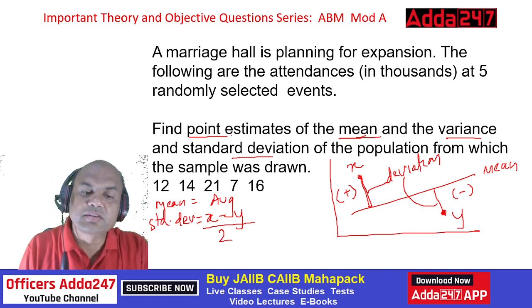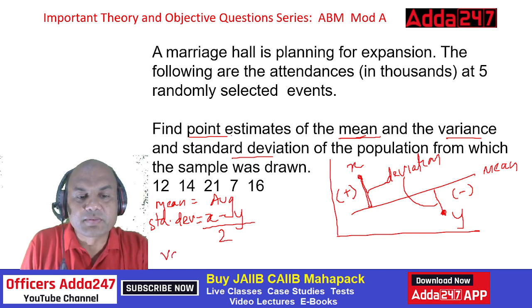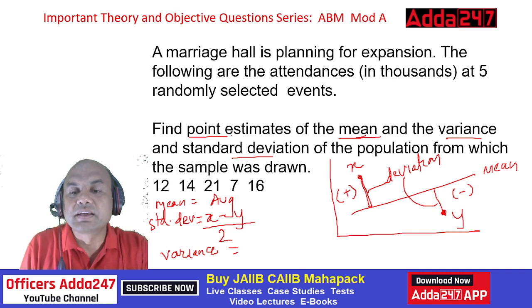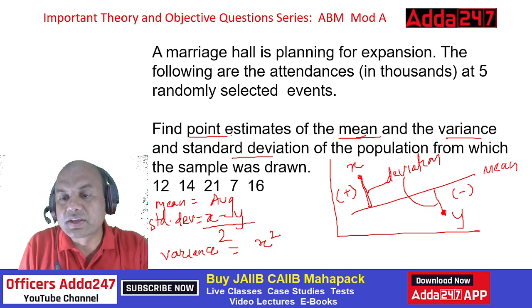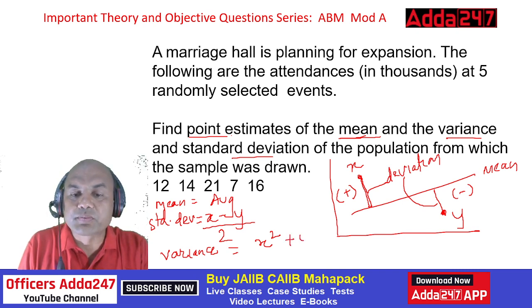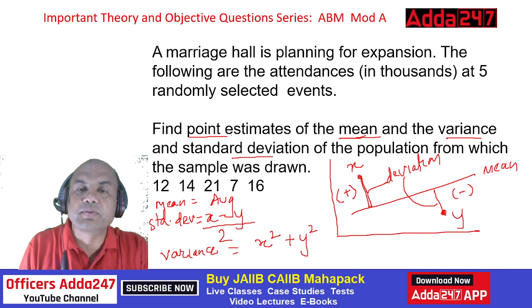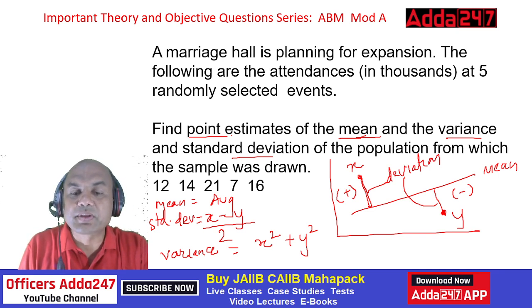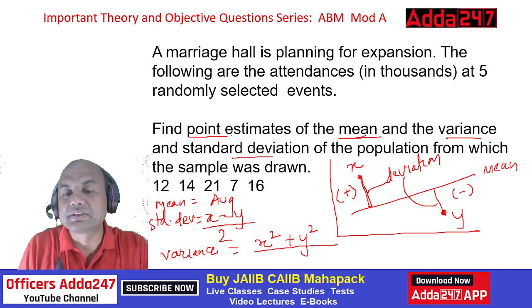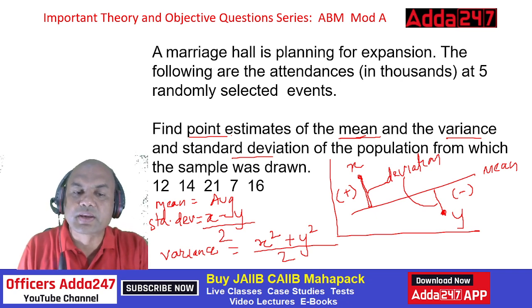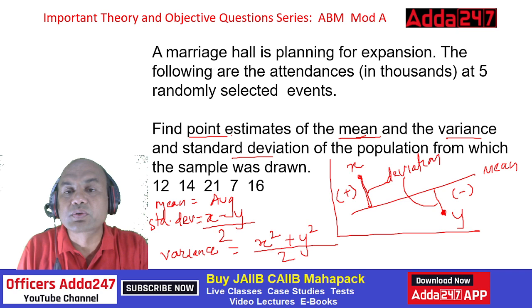So what is variance then? Variance is also simple. Remember, variance will always be positive. How to find out the variance? See here, this x we take as x square. Similarly over here, this y we take as y square, because variance is always the square of standard deviation. So x square plus y square, divided by the number of elements again. How many elements are there? 2. So this is how variance is found out. There is another formula also for variance: variance equals standard deviation square. That is the meaning of variance.